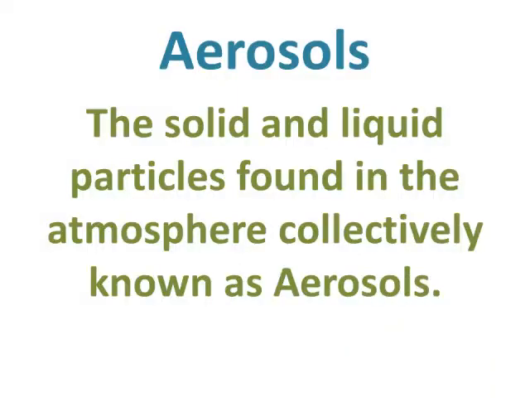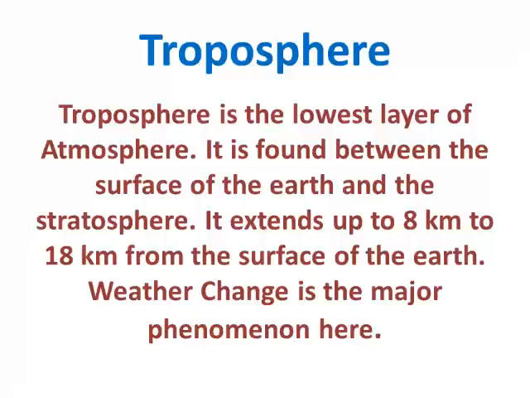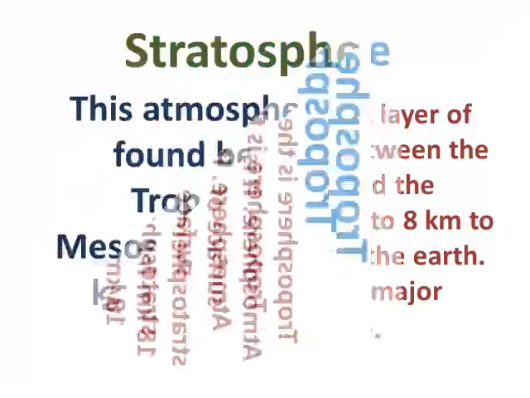Aerosols. The solid and liquid particles found in the atmosphere are collectively known as aerosols. Troposphere. Troposphere is the lowest layer of atmosphere. It is found between the surface of the Earth and the stratosphere. It extends up to 8 kilometers to 18 kilometers from the surface of the Earth. Weather change is the major phenomenon here.